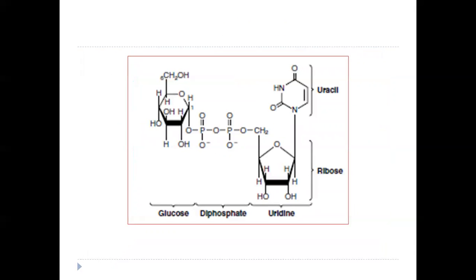So here you see, this is a picture representation of activated glucose. This is glucose, which has been attached to UDP, which is a high energy molecule. And where does this UDP come from? It comes from one molecule of UTP.